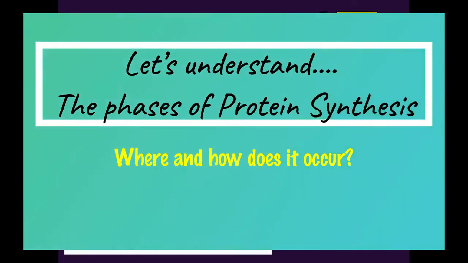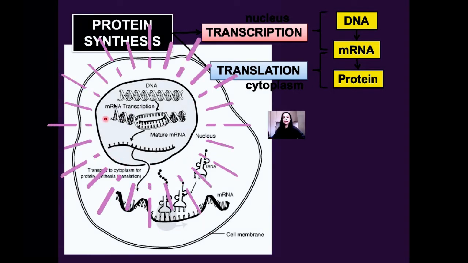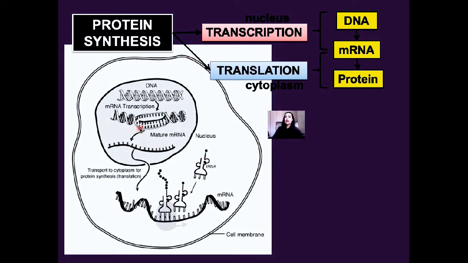What do you see here? Yes, it is a structure of a cell. Here's our cell membrane, cytoplasm, and our nucleus. So the first phase of protein synthesis takes place inside the nucleus, and it's known as transcription. What happens during transcription?